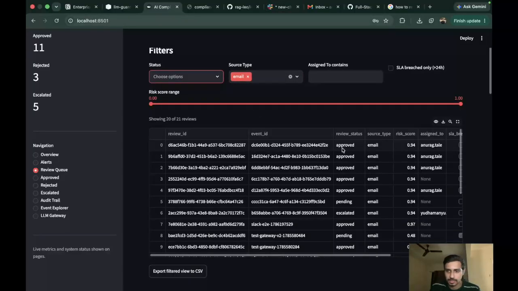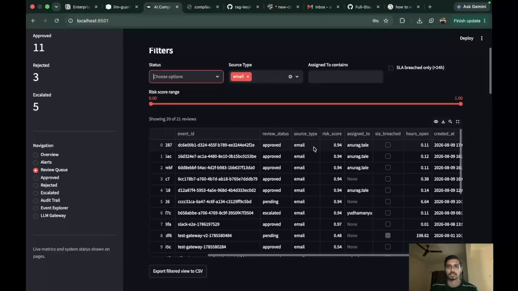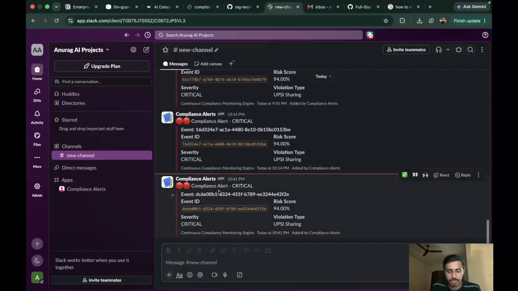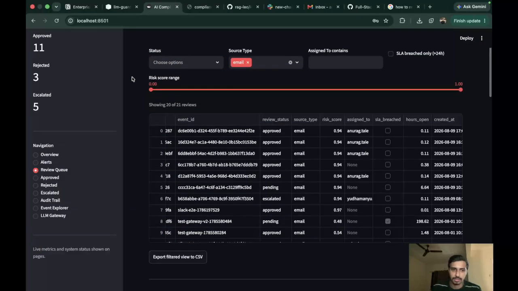and we can see it is being approved, source type being email, and we have got a new alert here, right, which has a high risk score. Okay, so this is a complete end-to-end execution of this demo.